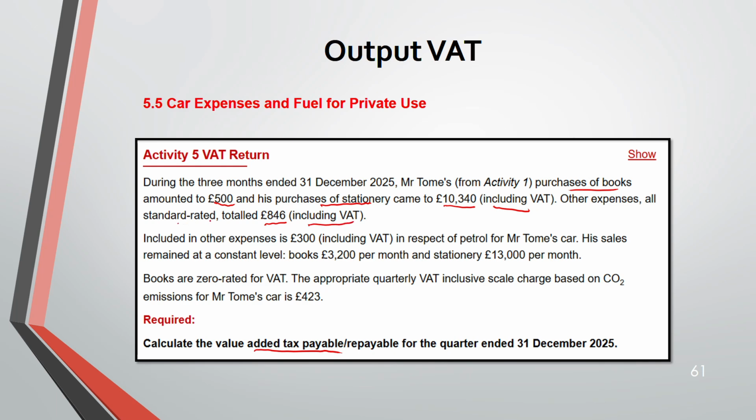These are all standard rated. Included in your other expenses is 300 in respect of petrol. Sales remain constant at 3,200 per month for books and 13,000 per month for stationery. Books are zero rated. And the appropriate quarterly VAT inclusive scale charge is 423. They have given you that. So now let us calculate.